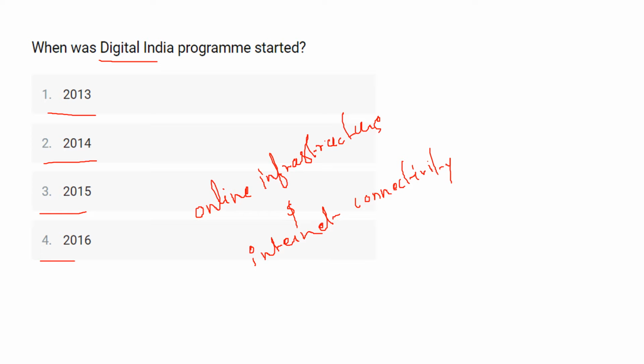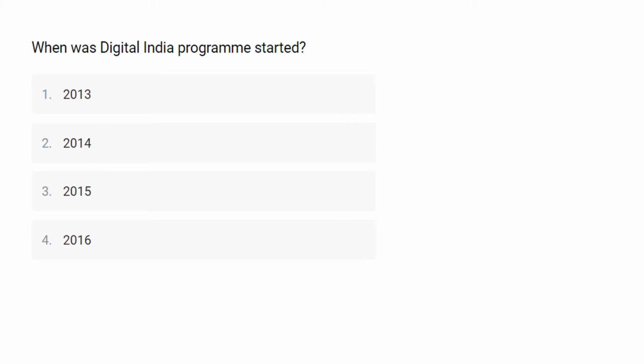It was launched by Prime Minister Narendra Modi on 1st July 2015, and other government programs including Make in India, Sagar Mala, Startup India, BharatNet and Stand Up India are beneficiaries of this scheme. So here the correct answer for this question will be option number 3. The Digital India program started in the year 2015.